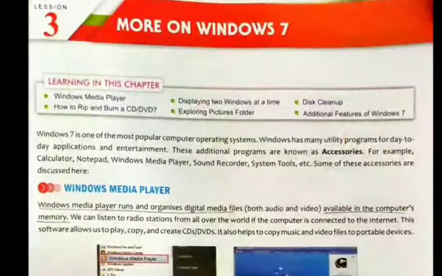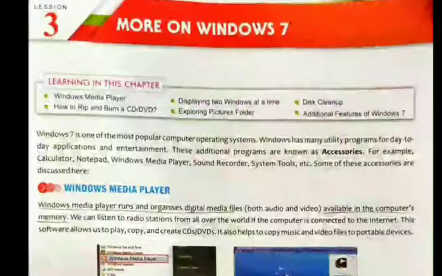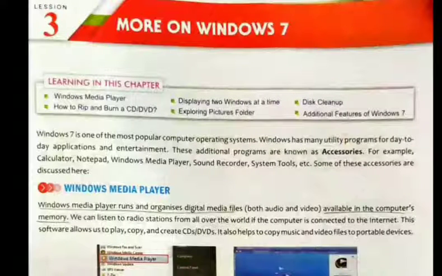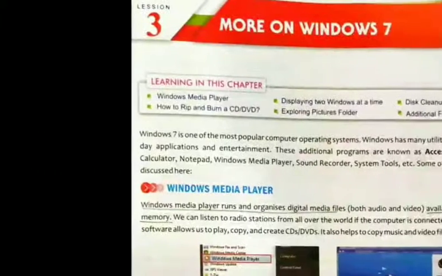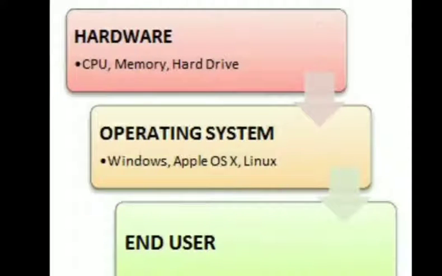Here we are talking about the Windows 7 operating system. Now the question arises, what is an operating system? So an operating system is software that is installed in our computer which helps us to interact and communicate with the computer. It is an interface between user and computer. Or we can say that an operating system is like a bridge between us and the computer, as we can see in this diagram.